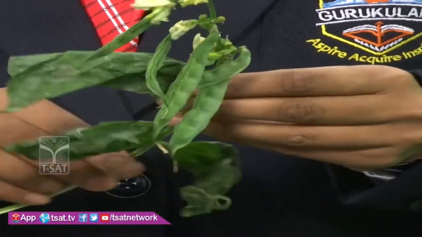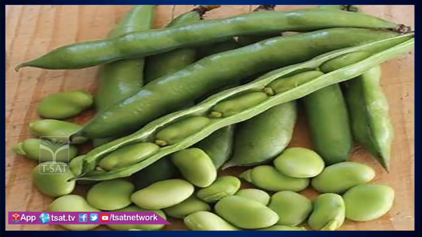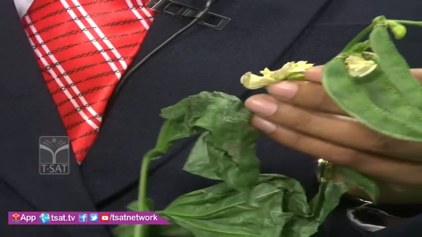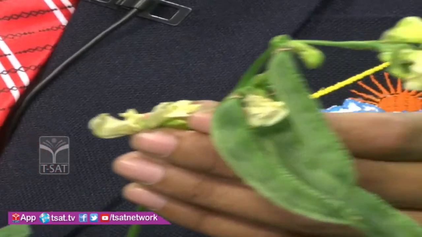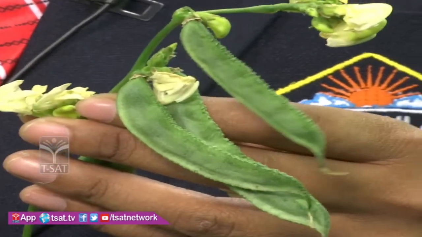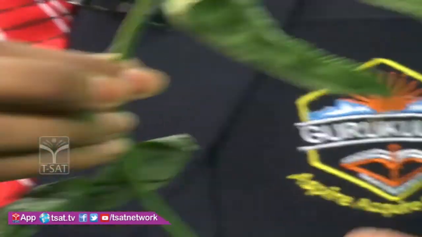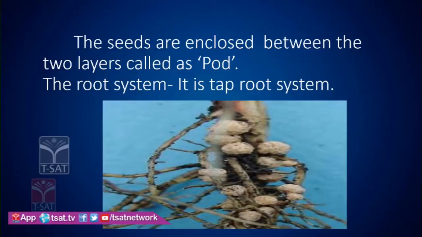And next, it has some leaf tendrils, right? It helps the plant with climbing. And next, it has flowers, right? So it has one standard petal, two keel petals, and two wing petals. So next, the root system in this Fabaceae family is the tap root system.